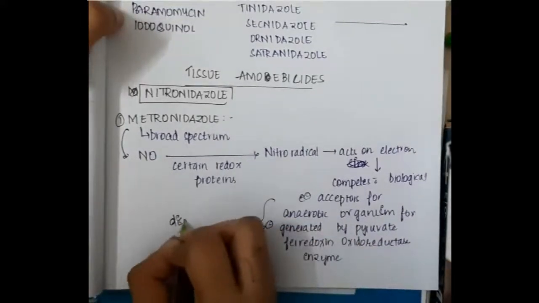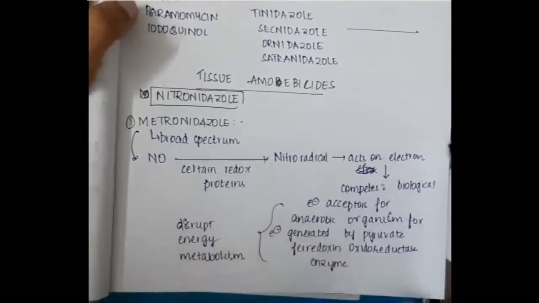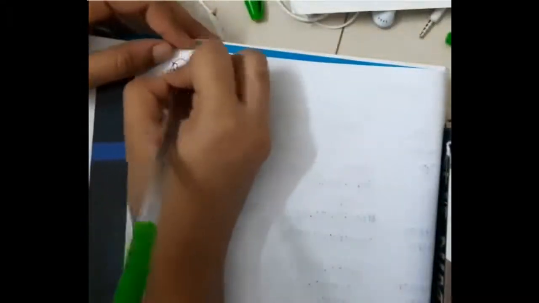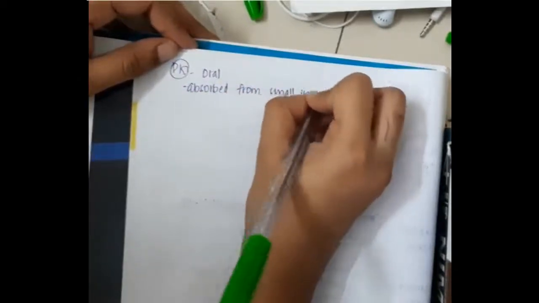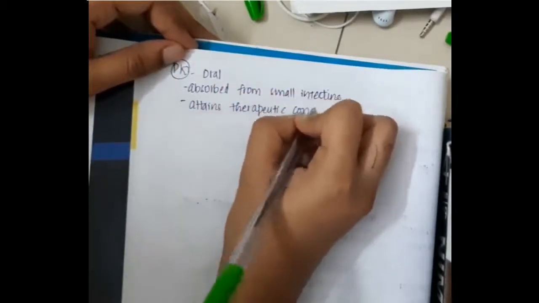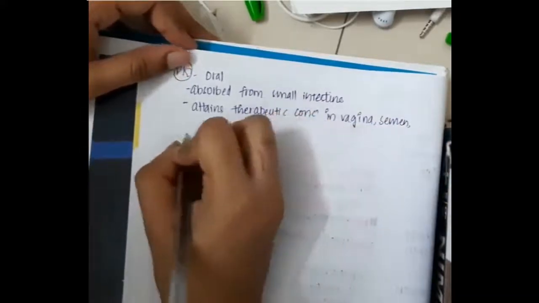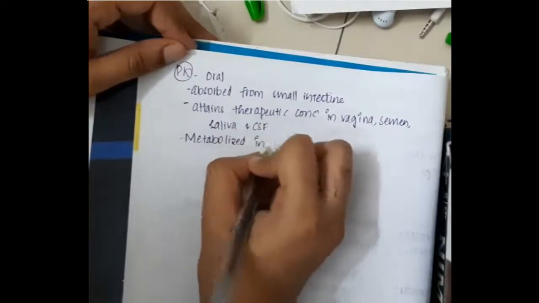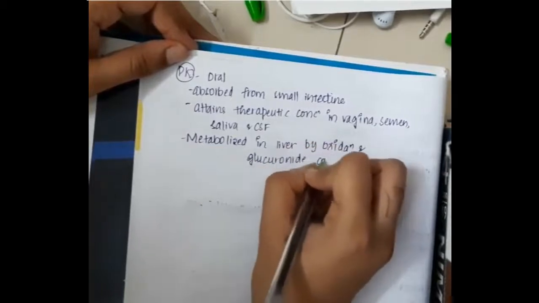Because this enzyme is very important for the generation of energy, and these electrons will compete with this enzyme, this leads to disruption of energy metabolism. Then pharmacokinetics. It is an oral drug absorbed from the small intestine. It attains therapeutic concentration in vagina, semen, saliva, serum and CSF. It is metabolized in the liver by oxidation and also by glucuronide conjugation.